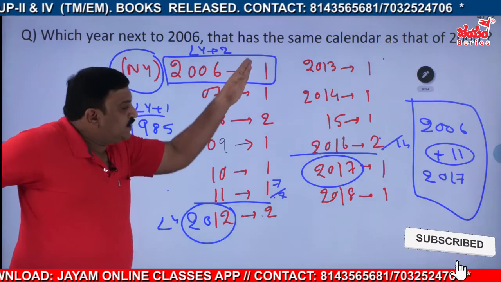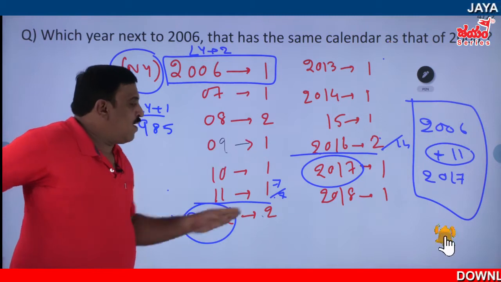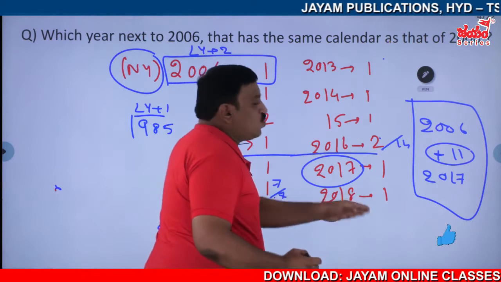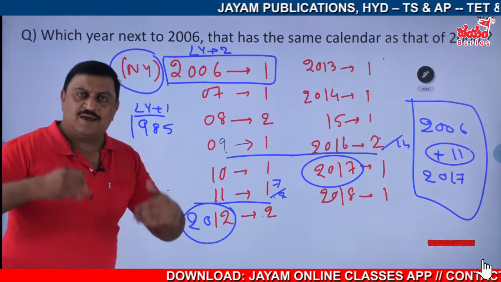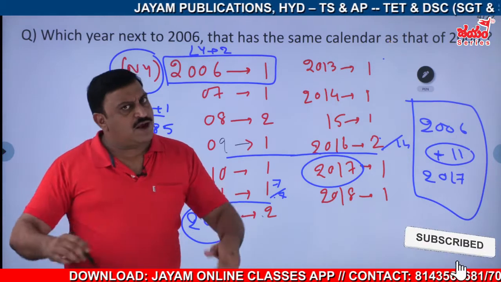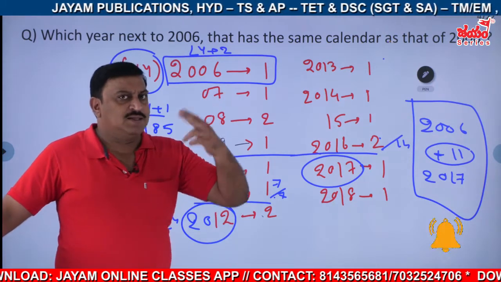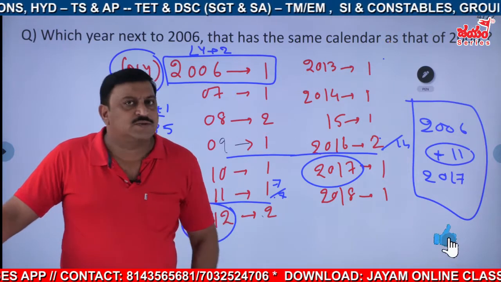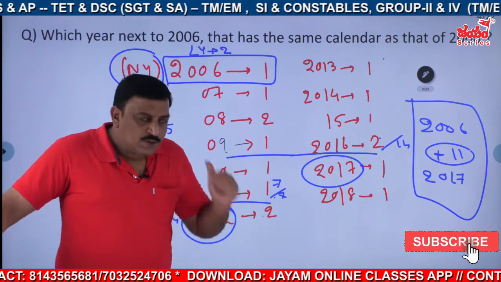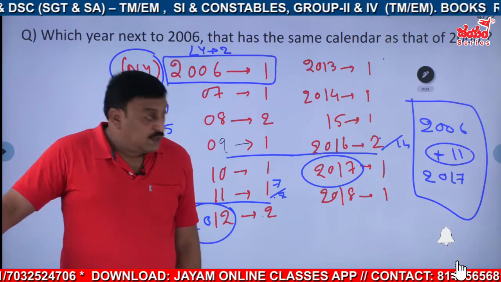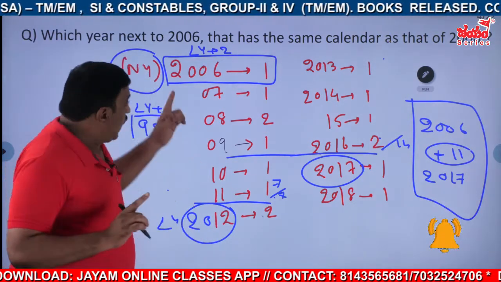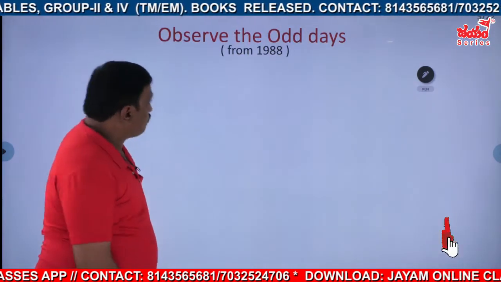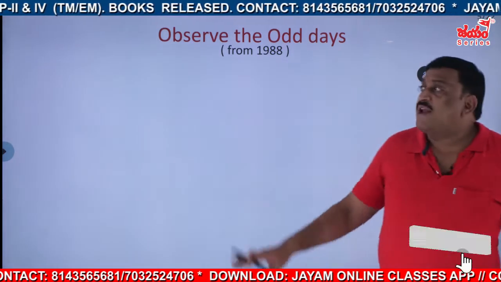Because you see the sequence now here: 1 1 2 1, 1 1 2 1, 1 1 2. It goes on cyclically. If it is going cyclically, definitely there will be some cyclicity, one rule, one shortcut that will exist for all the years, right? So definitely we are going into the detail now. Just observe, I'll explain this in the next frame. Observe the odd days from 1988.